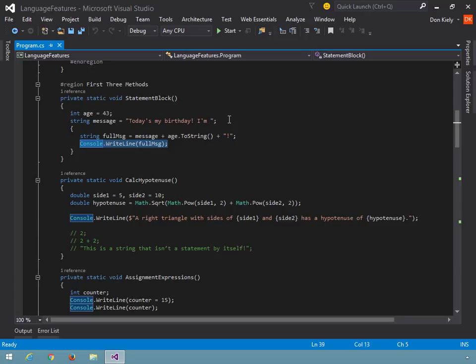So proximity doesn't necessarily make this an embedded statement. There are other times where it is an embedded statement, and here's one right here. This is a statement embedded within the declaration of statement block. So the important idea here is that a C# statement can be structural as well as perform actions.